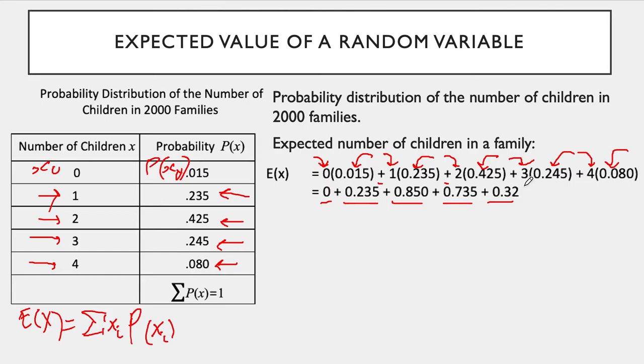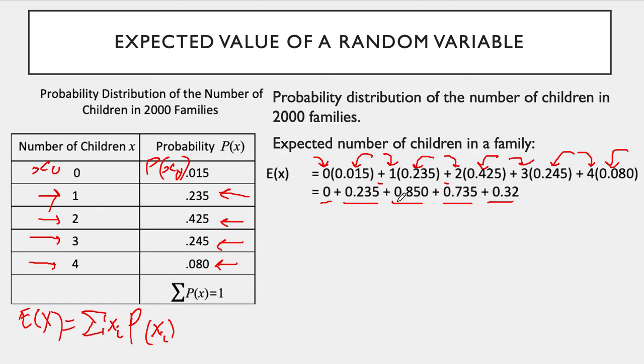The process here is similar to getting the weighted mean. You may think of these as the values and these as the weights. This is very similar to finding the arithmetic mean, or in particular the weighted mean, when it has weights: we multiply each value by its weight and then sum.